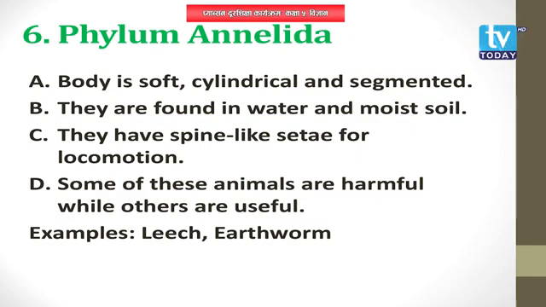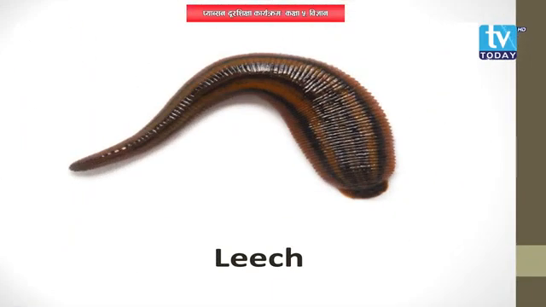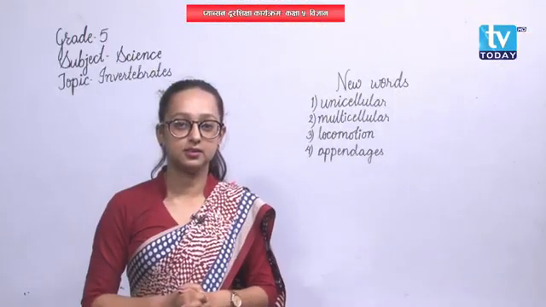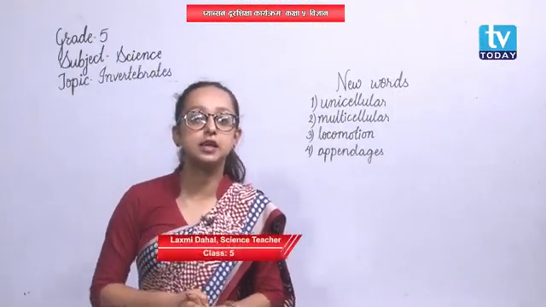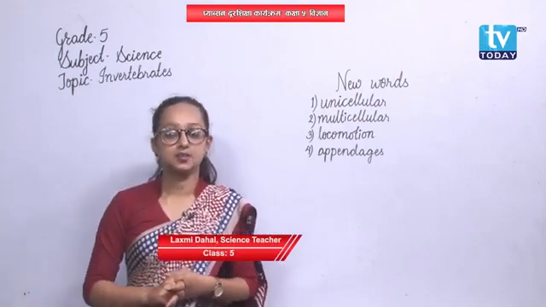Talking about the next characteristics, both male and female reproductive organs are found in the same body of these animals. That is, male and female are not distinguished. They also have a complete alimentary canal, that is, they also have both mouth and anus. The examples of the animals of this group include leech and earthworm.